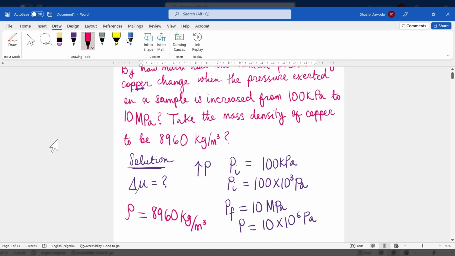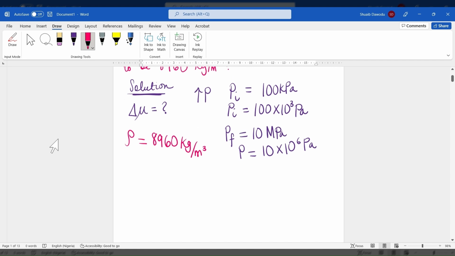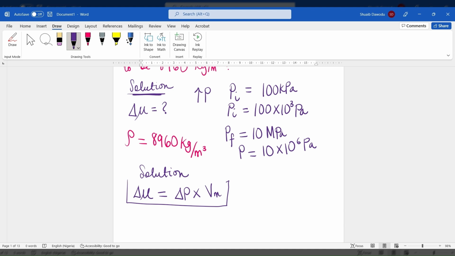Whenever we have a change in chemical potential with respect to pressure, we end up with this particular formula: the change in chemical potential is equal to the change in pressure times the molar volume.